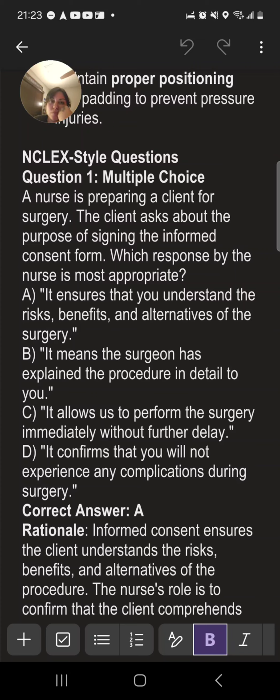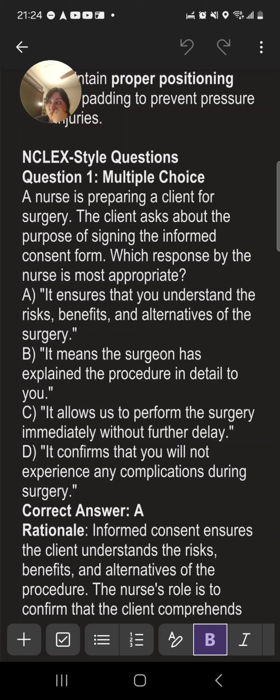Question 1, multiple choice. A nurse is preparing a client for surgery. The client asks about the purpose of signing the informed consent form. Which response by the nurse is most appropriate? A. It ensures that you understand the risks, benefits, and alternatives of the surgery. B. It means the surgeon has explained the procedure in detail to you.